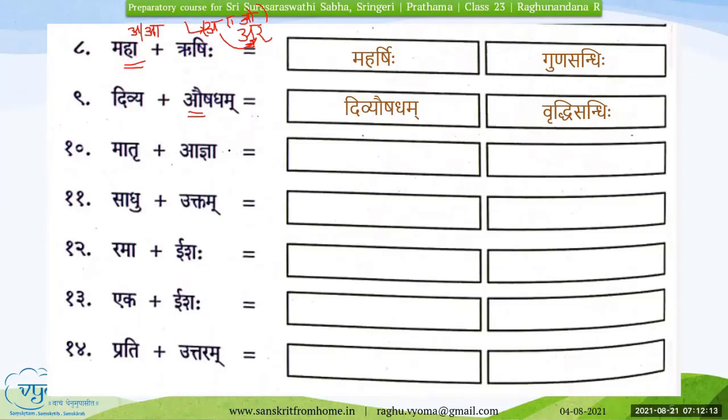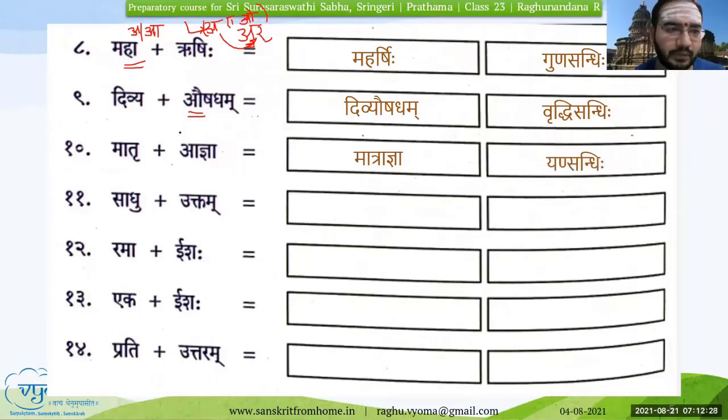Matragnya. Plus A. It becomes Yanasandhi. Yes, that's right. It's Yanasandhi. So note this: if the ending letter of the first word is not akara, if it is any of the other letters, then the only two possible sandhis that we have learnt are Savarna Dirgha Sandhi or Yen Sandhi.